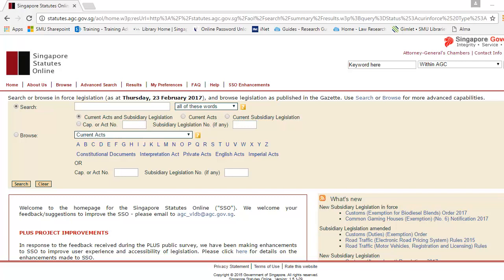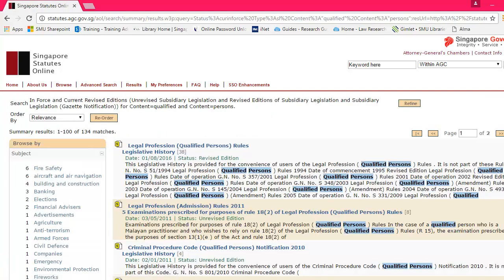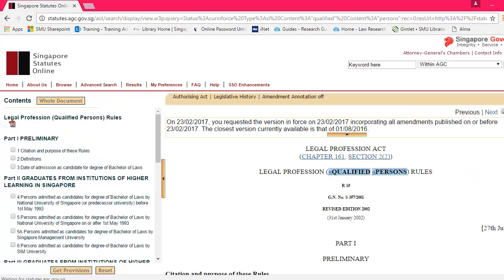Searching for subsidiary legislation is more or less the same process. Let's say we want to look for the qualified persons rules. All you have to do is write the title, click current subsidiary legislation, and then click search. And there you have it. If you click on the Legal Professions Qualified Persons rules, you should see that it also links to the chapter that it covers, as well as the relevant sections.